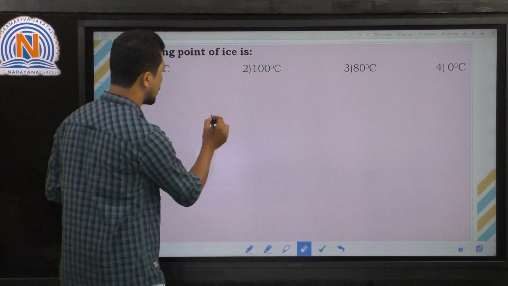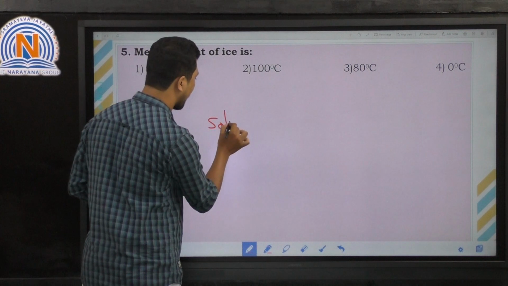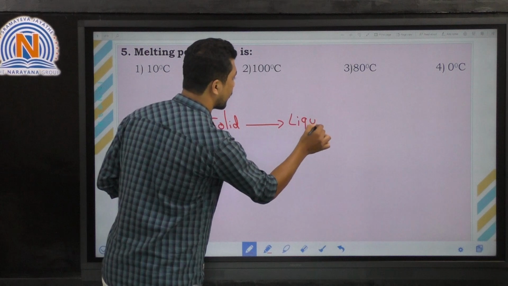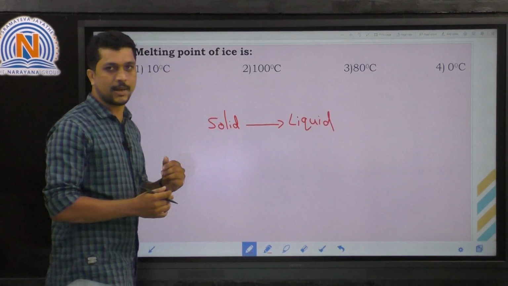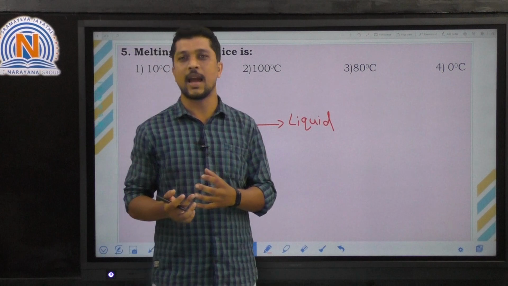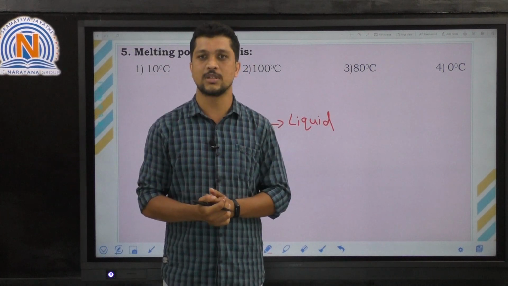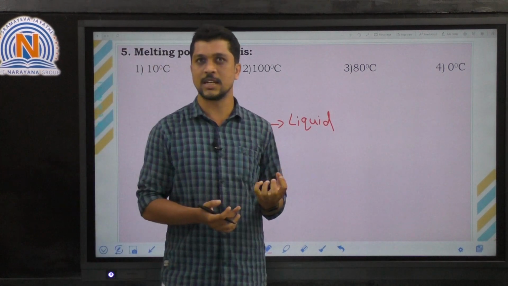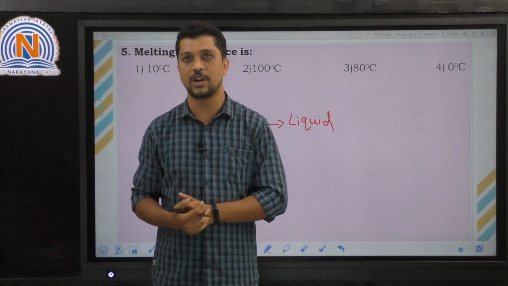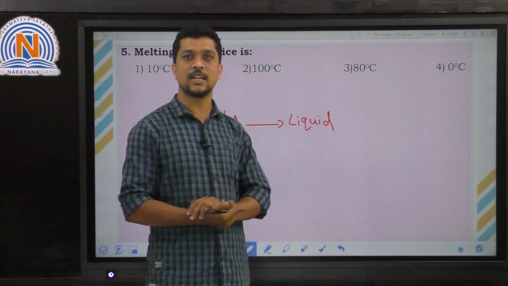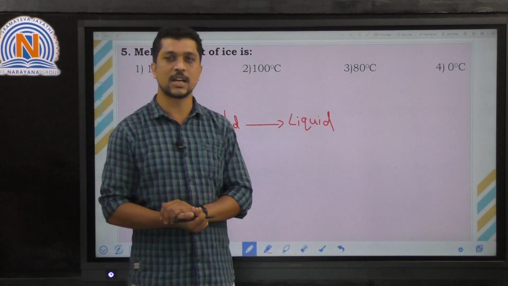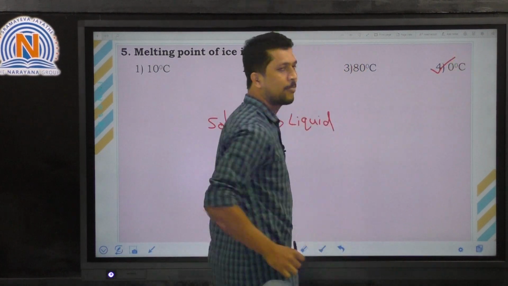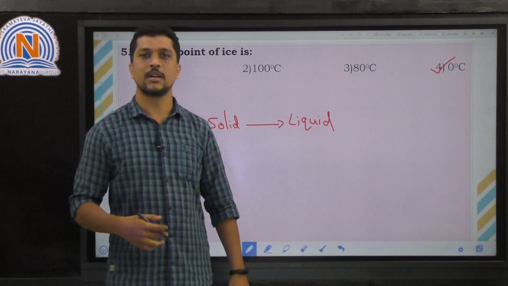So here a solid is converted into liquid at a certain temperature. Each and every solid has its respective melting point. So ice has its melting point, that is 0 degrees centigrade. At 0 degrees centigrade, ice will convert into water, right? So the melting point of ice is 0 degrees centigrade. So what is the correct option? The option is the fourth option. Clear? Let's move on to the next question.